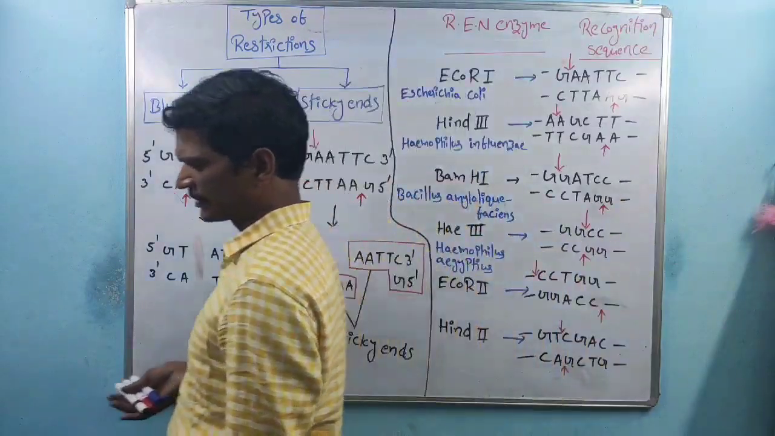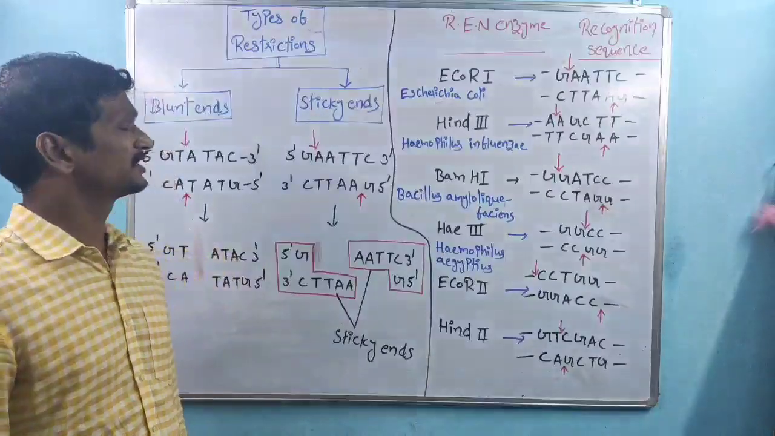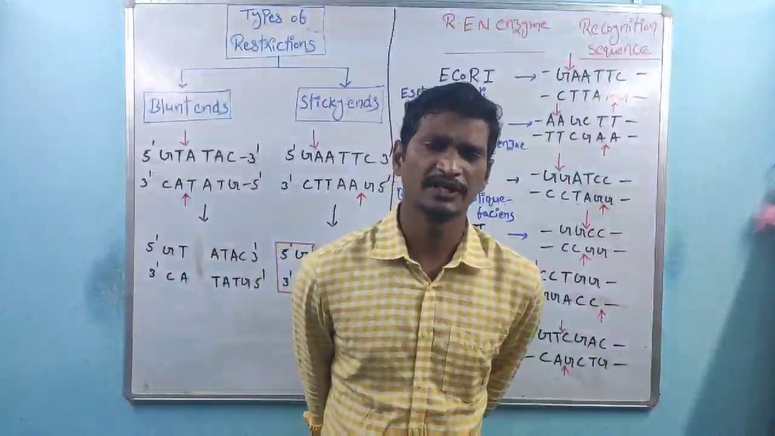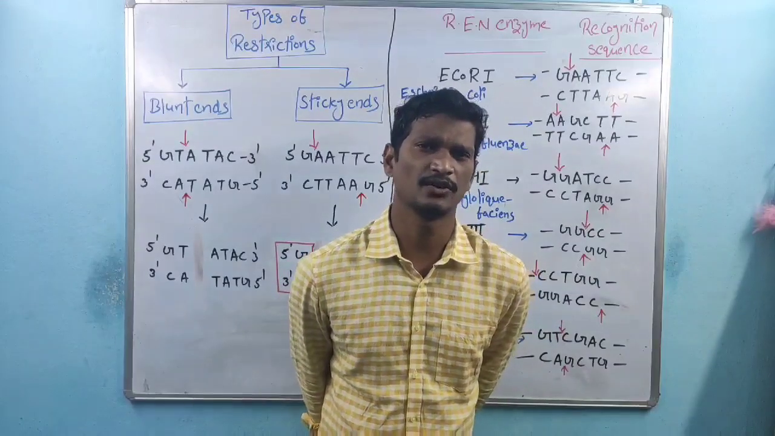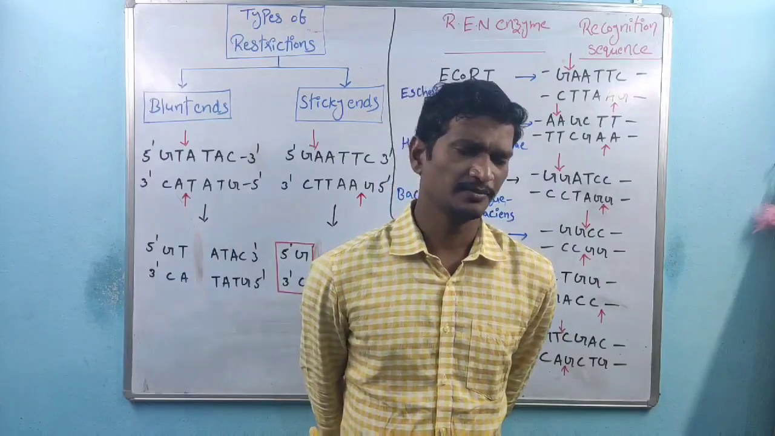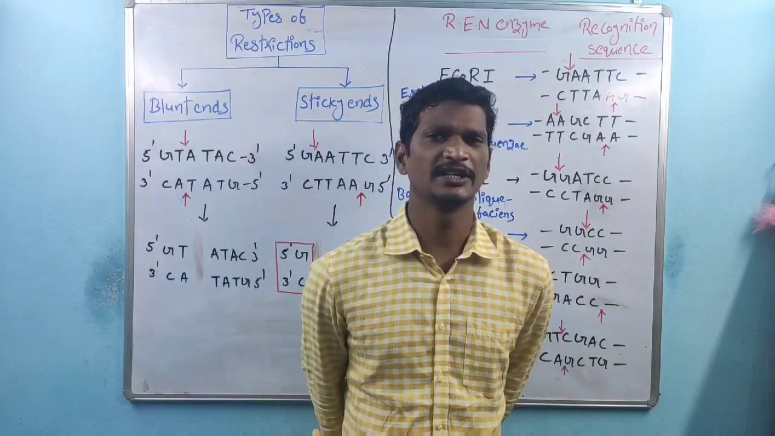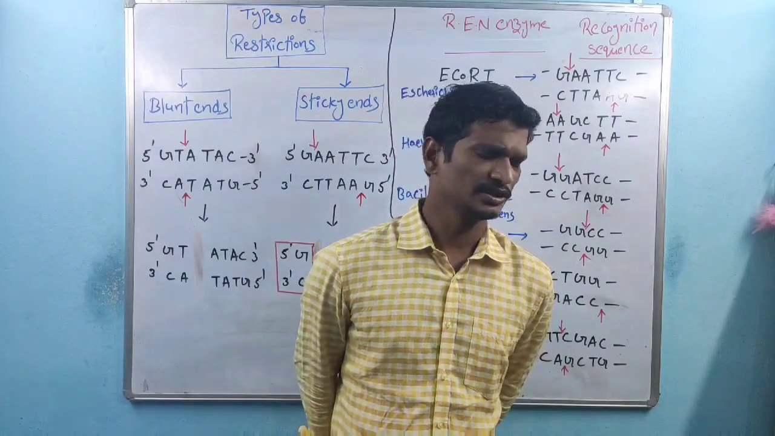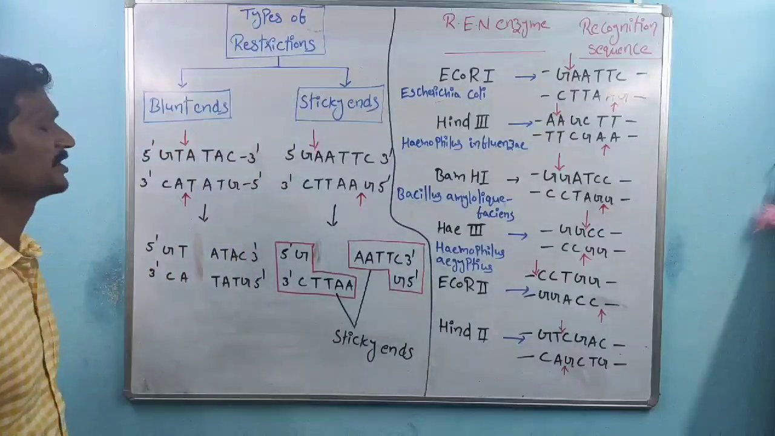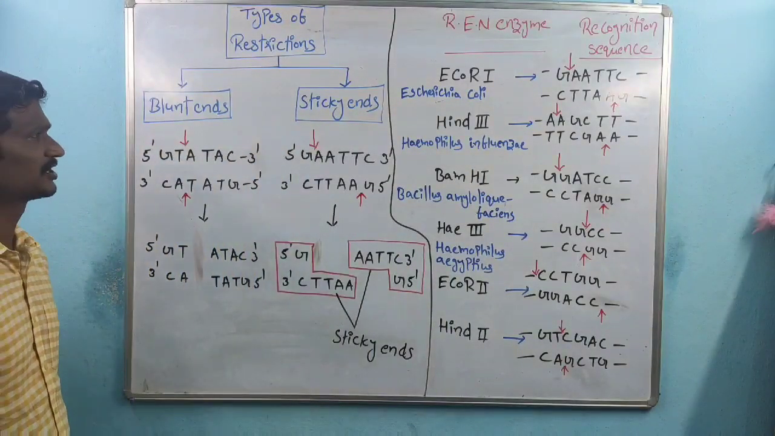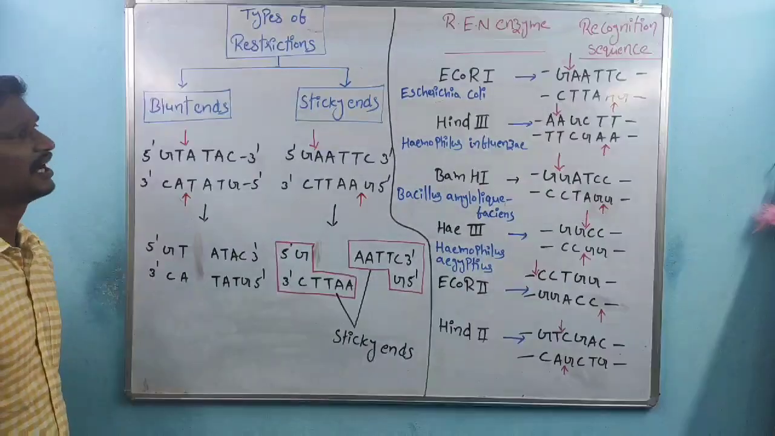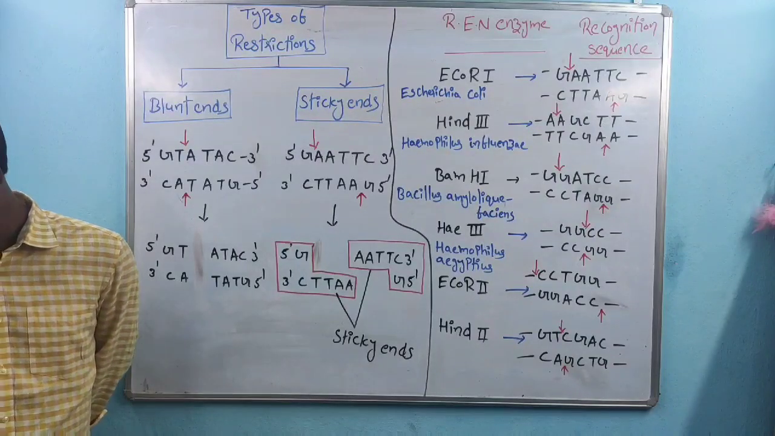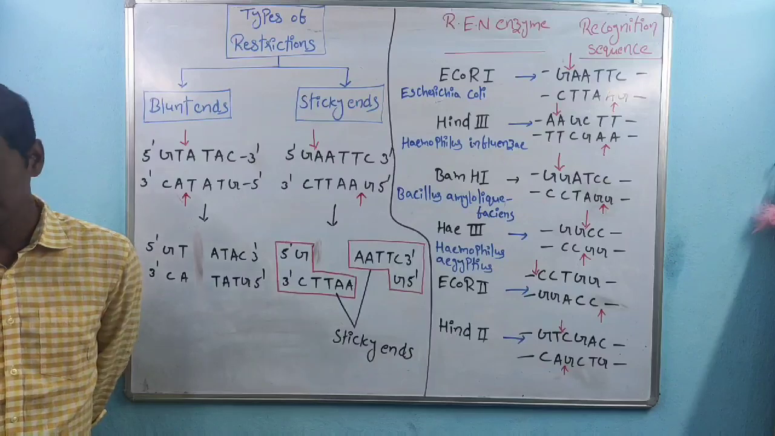Coming to the next one, the restriction sites. Restriction sites means the sites where the restriction endonuclease enzymes cut the DNA. By the restriction endonuclease enzymes within DNA, two types of cuttings occur. The very first type of cutting is called blunt ends. The other type of cutting is called sticky ends.